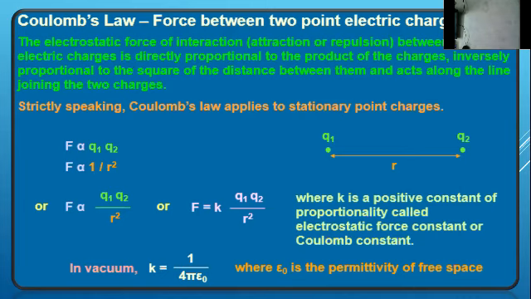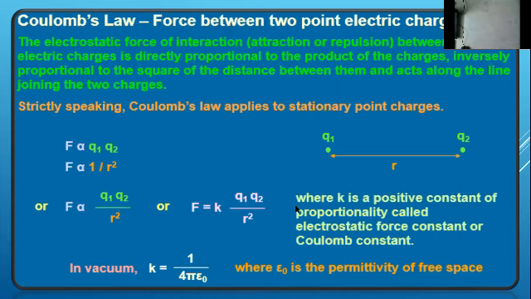So when the linear size of the charged body is much smaller than the distance under consideration, when compared to the distance between the bodies, then it is called a point charge. Coulomb's law is only for point charges, it's not for bodies of different size or shape. Based on that, F is equal to K q1 q2 by r square.